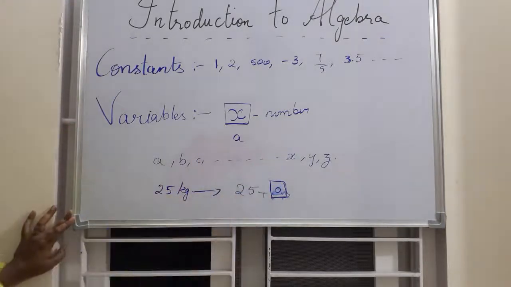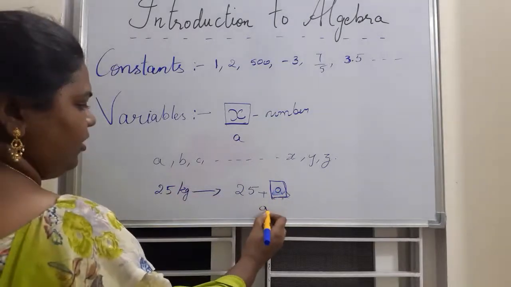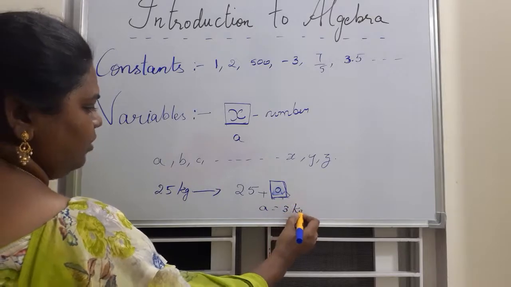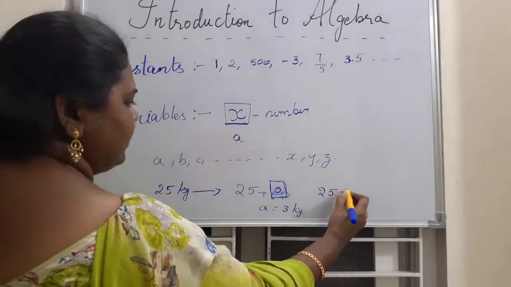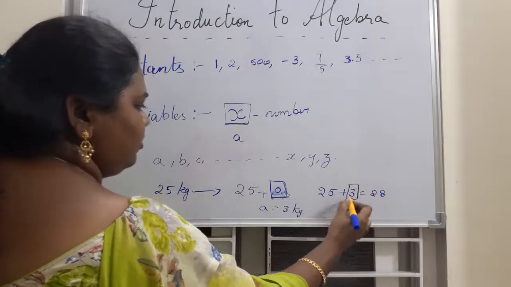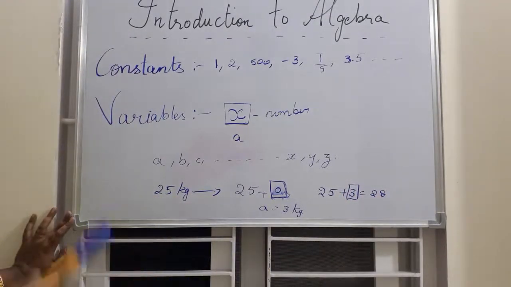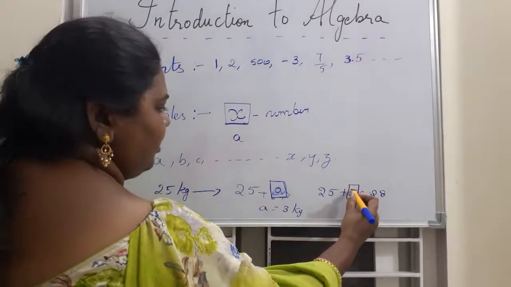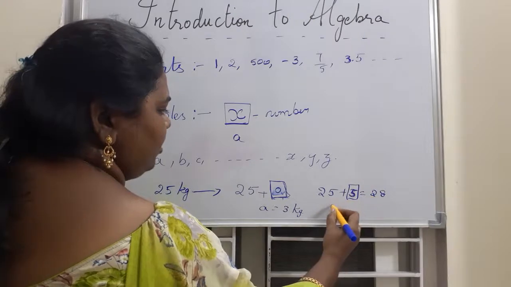Suppose next year you checked your weight and you are 28 kg. So what will the A value be now? 3 kg. So 25 plus 3 is equal to 28. Suppose you are not 28, you are 30 kg. Then this will be 5. So 25 plus 5 is 30.